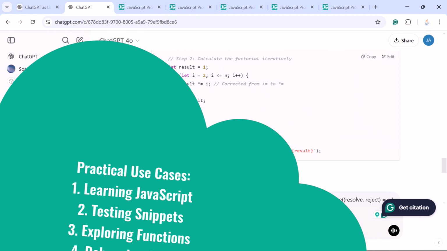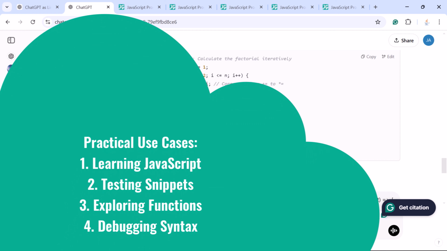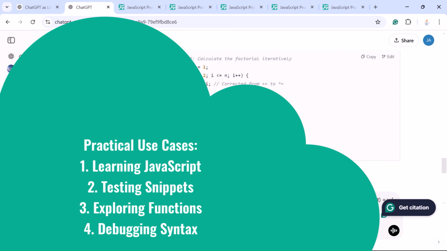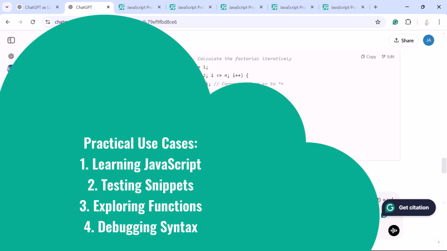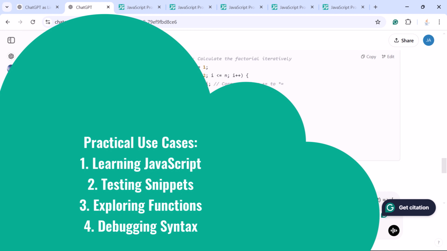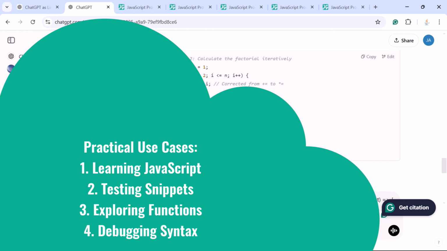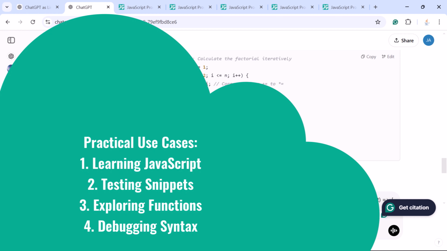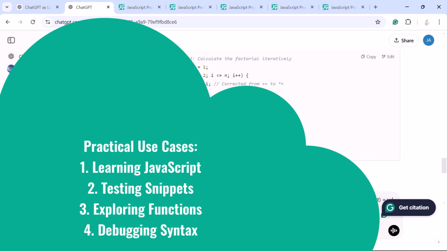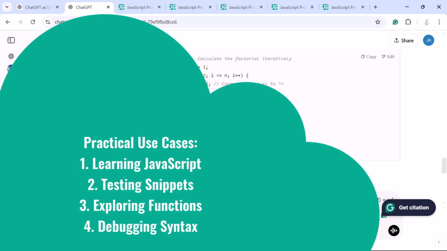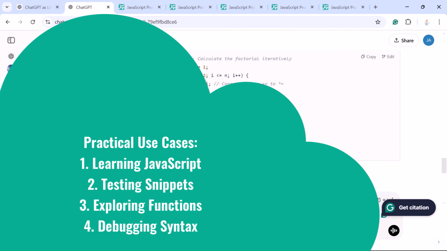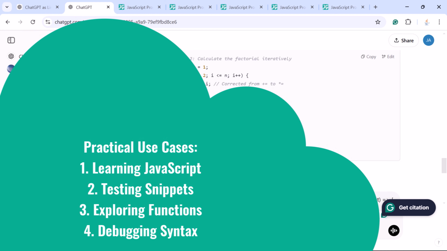Now let us take a look into practical use cases of using ChatGPT as a JavaScript console. Learning JavaScript. If you are a beginner and want to learn JavaScript, then you can use ChatGPT as a JavaScript console to practice the JavaScript commands, programs, and concepts in a risk-free environment. Testing snippets. You can use ChatGPT as a JavaScript console to quickly test small code snippets without opening a browser. Next, exploring functions. Experiment with JavaScript's built-in methods and advanced features.